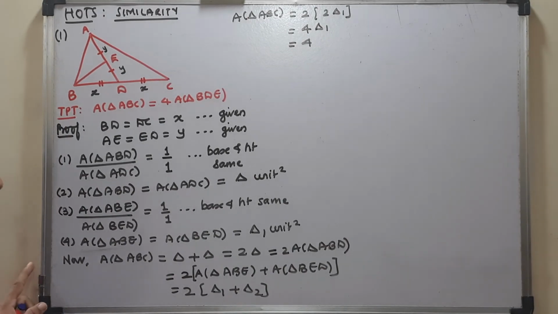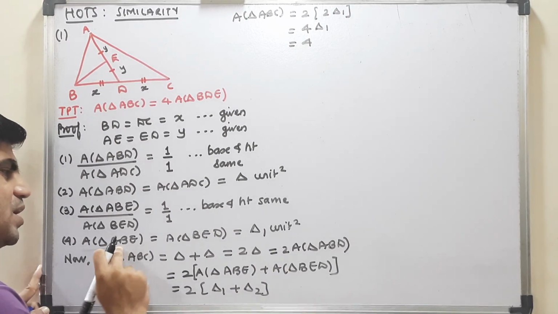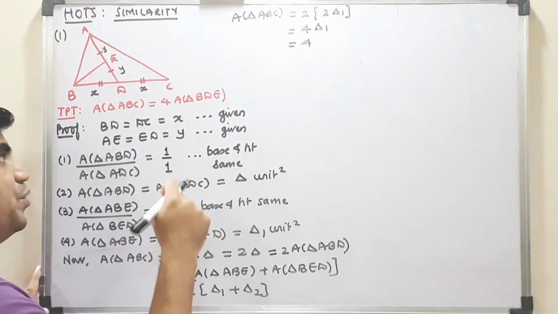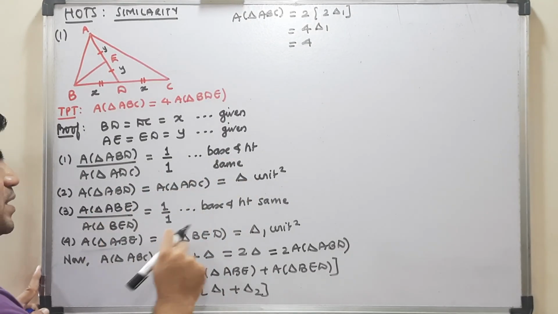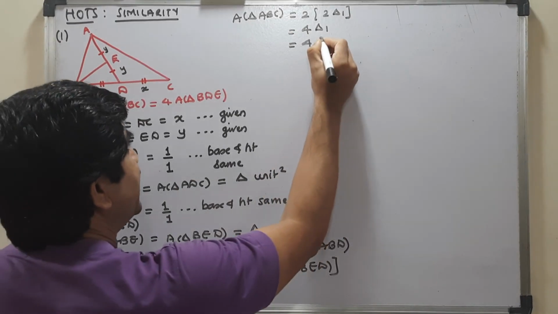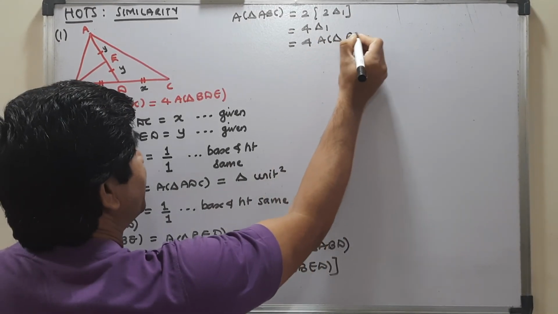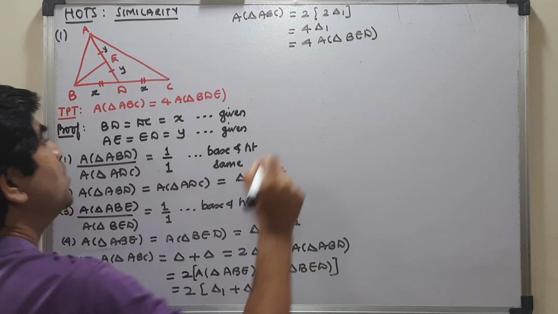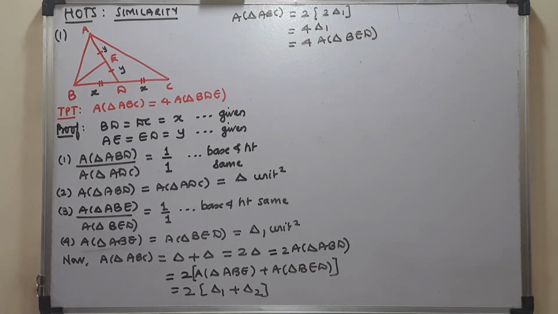Delta 1 means maybe either this or this. So whichever you want, you replace. That is, you require 4 times the area of triangle BED. So I get the area of triangle ABC is equal to 4 times the area of triangle BED.